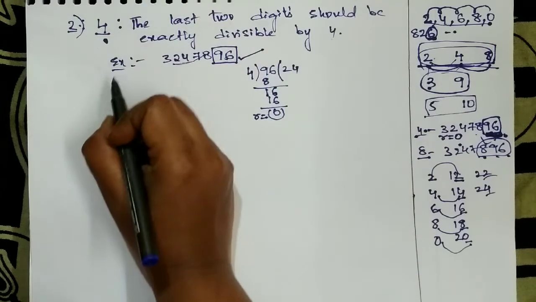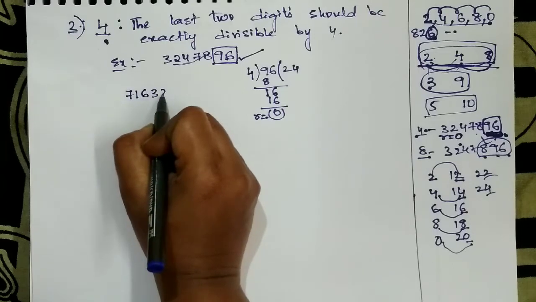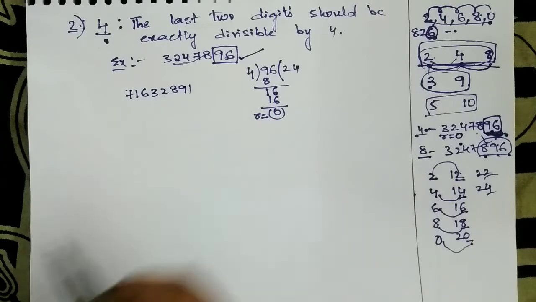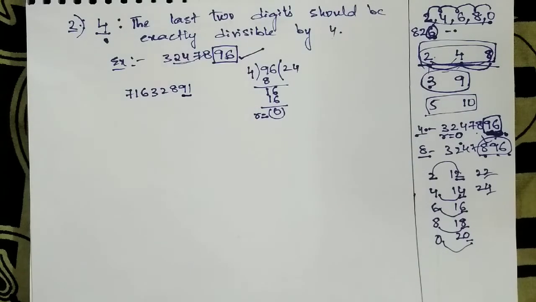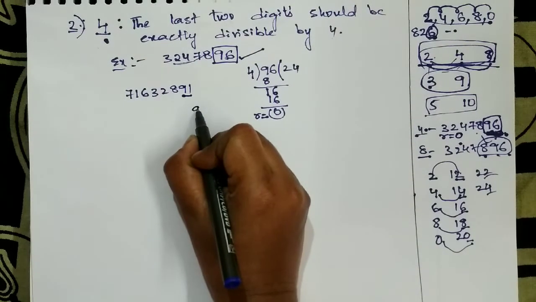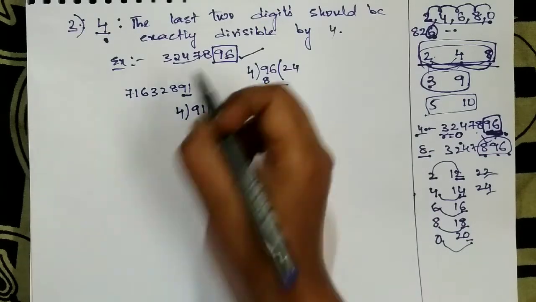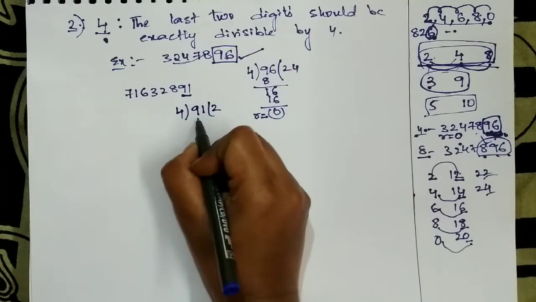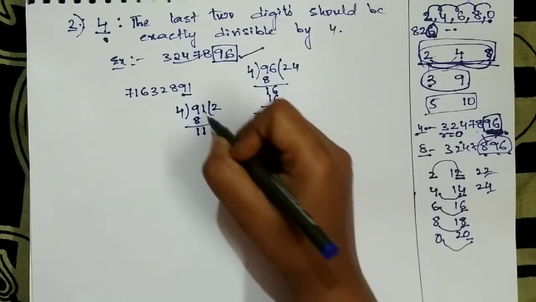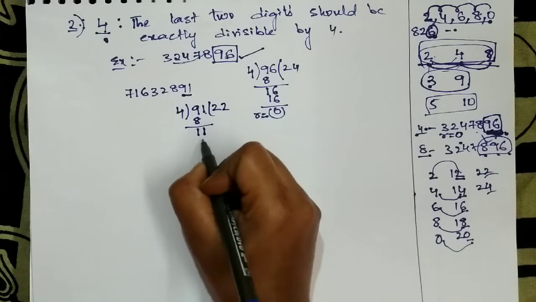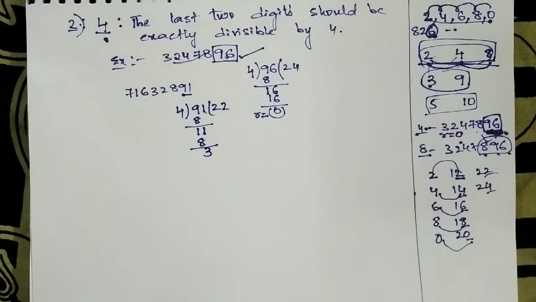So let me take one more example like 7, 1, 6, 3, 2, 8, 9, 1. So the last 2 digits are 91. So check this 91 by 4. 4 2s 8 and the remainder is 1. 1 carry, 1 drop. So 4 2s are 8. So 3 is your remainder.